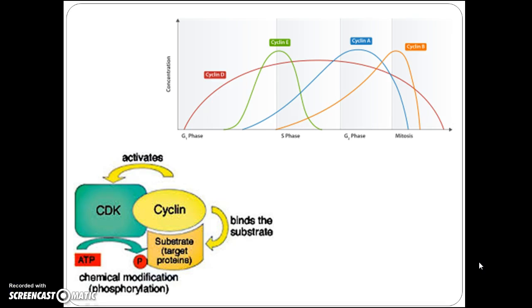Now, let's talk about cyclins and cyclin-dependent kinases, which control the cell cycle. Cyclins are named such because they undergo a constant cycle of synthesis and degradation during cell division. When cyclins are synthesized, they act as an activating protein and bind to cyclin-dependent kinases, forming a cyclin-CDK complex. This complex then acts as a signal to the cell to pass to the next cell cycle phase. Eventually, the cyclin degrades, deactivating the CDK, thus signaling exit from a particular phase.